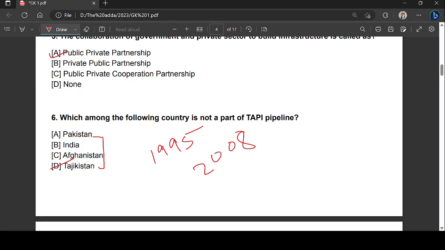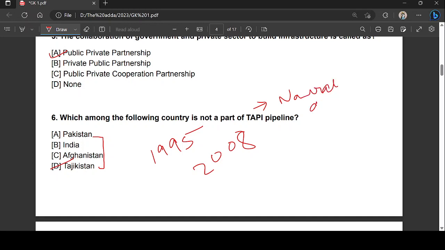Let's say if there is a question, what is TAPI pipeline, right? There could be various other options, it is a water pipeline, it is some other kind of pipeline. So the right answer will be natural gas pipeline, right? Remember this, guys, natural gas.